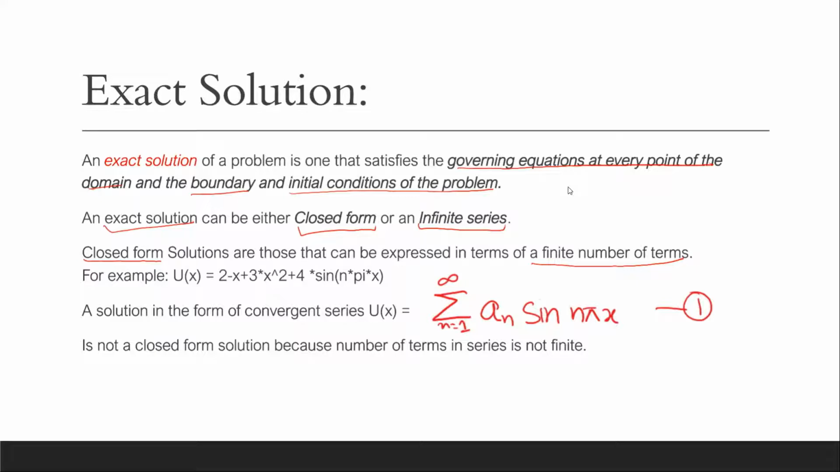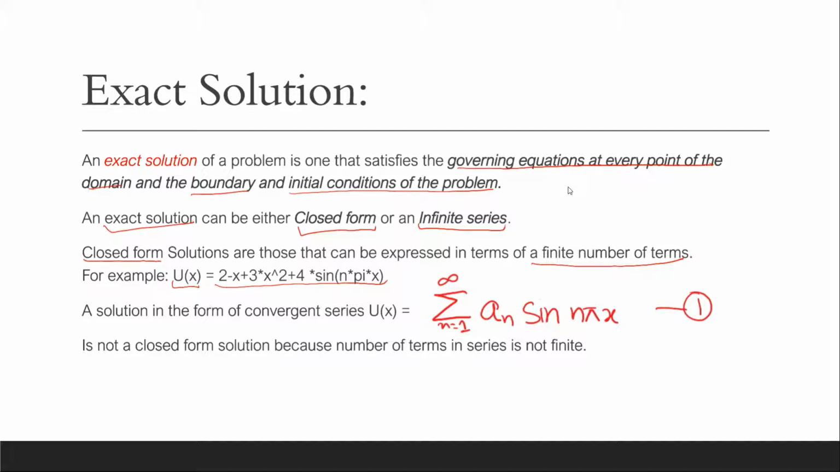Suppose a displacement u of x is given as 2 minus x plus 3x squared plus 4 sine n pi x. These are finite terms, so u of x is given with a finite number of terms. The solutions we get from this are closed form solutions, where the terms are finite.